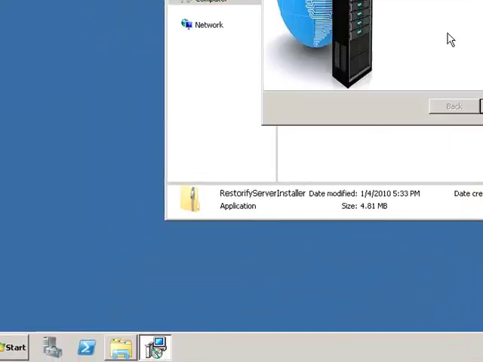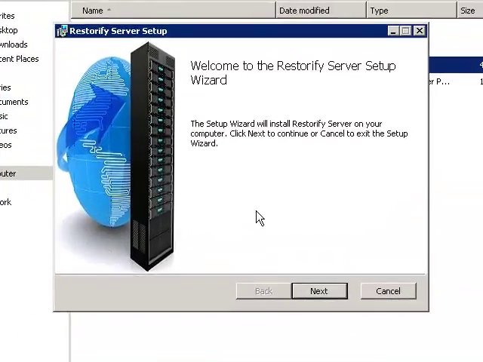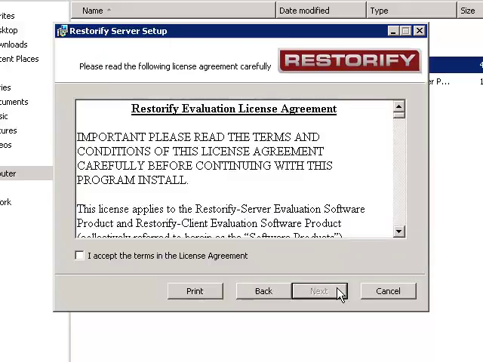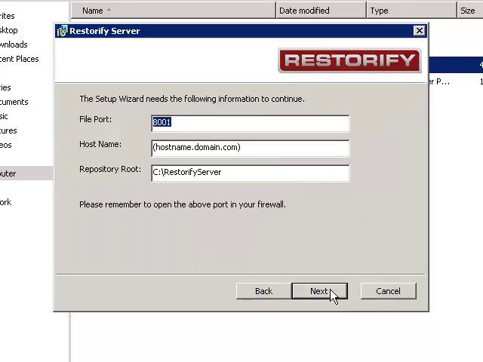After SQL Server Compact Edition installation is complete, you'll see the Restorify Server Setup Wizard. Click Next and review the Restorify Evaluation License Agreement before proceeding. Configure the Restorify Server file port, hostname, and repository route that you used when setting up the Restorify Server prerequisites.